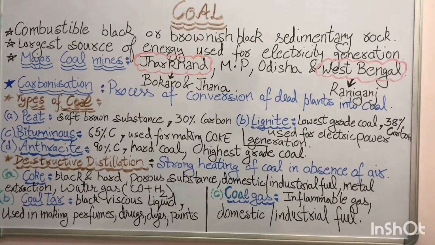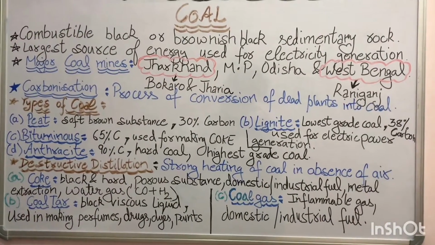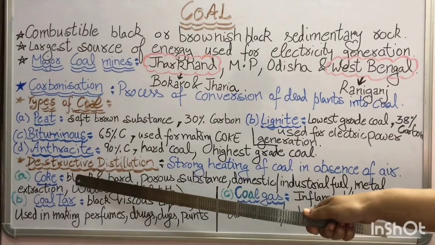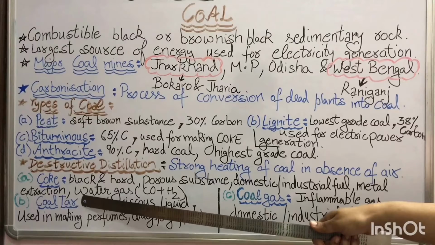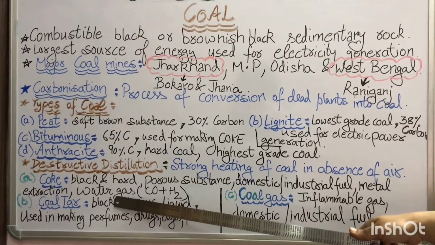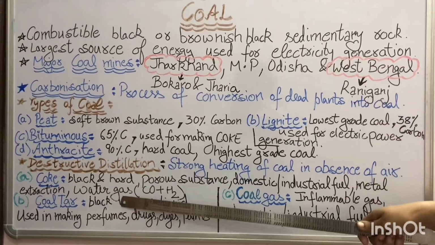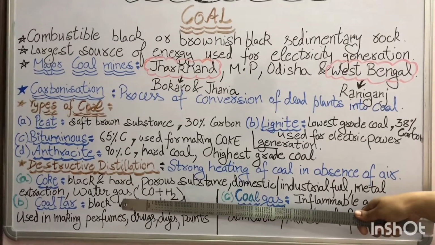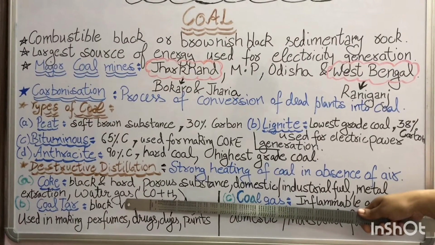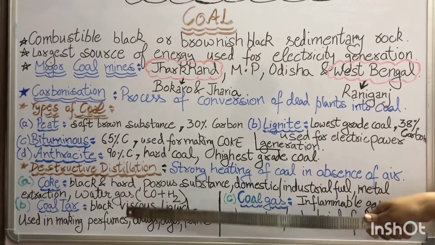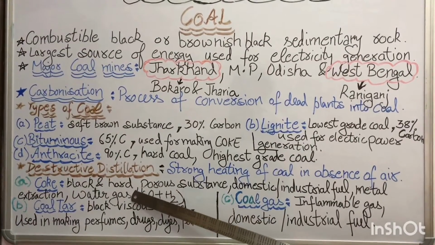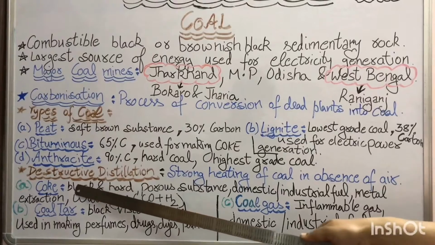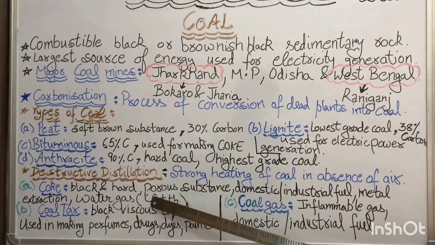That means to extract metal from the ore, we use coke as the reducing agent. Coke is also used to prepare water gas, which is a very good fuel. What is water gas? It is a mixture of carbon monoxide, CO, and hydrogen gas. We use coke to prepare water gas, which is a fuel.